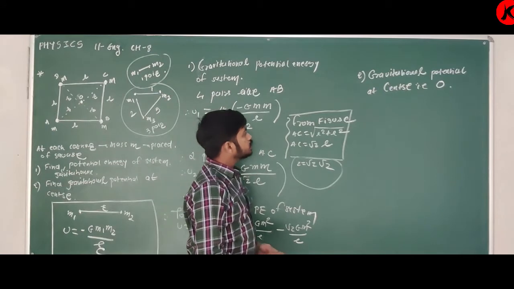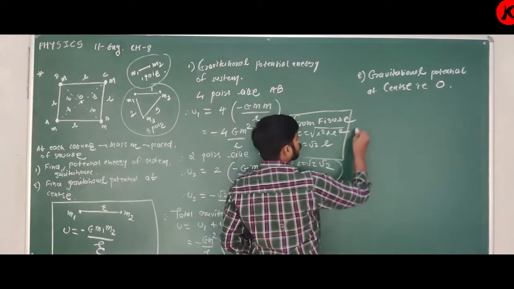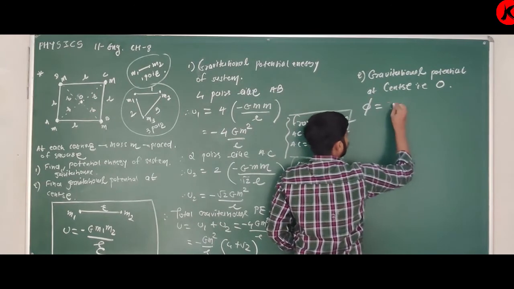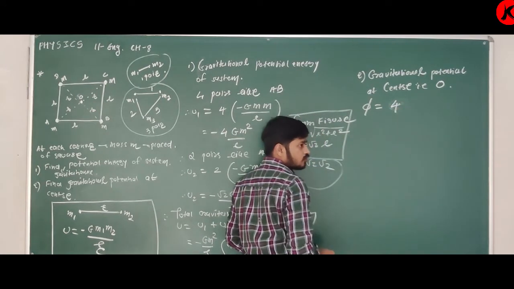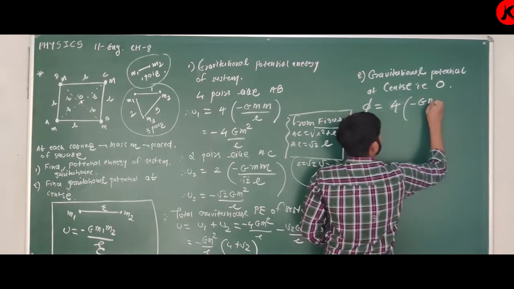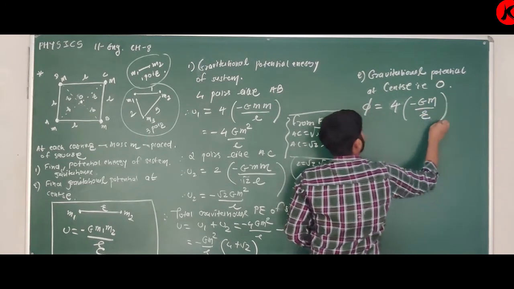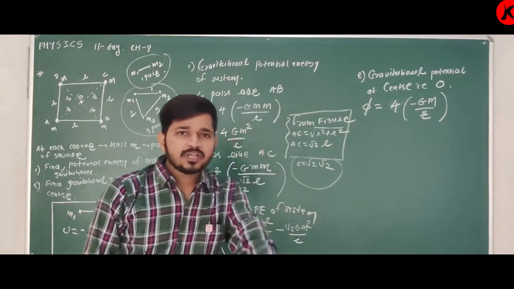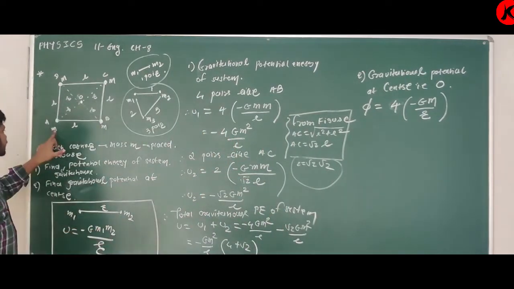So gravitational potential at center, that is O, phi is equal to 4 times minus G M upon R. Why directly 4 times minus G M upon R? Because there are 4 masses.